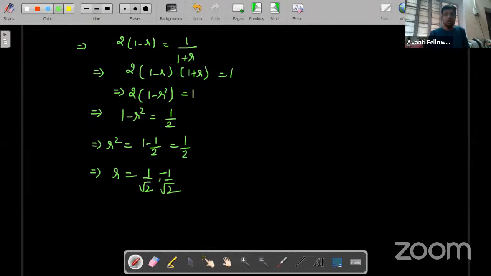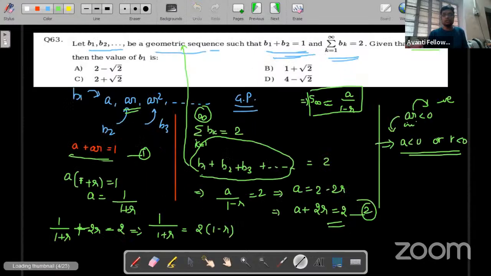Clear? Now, corresponding to these two values of R, we can get two values of A. We can use the value of R either in this equation or in the second equation. I am simply using the second equation.